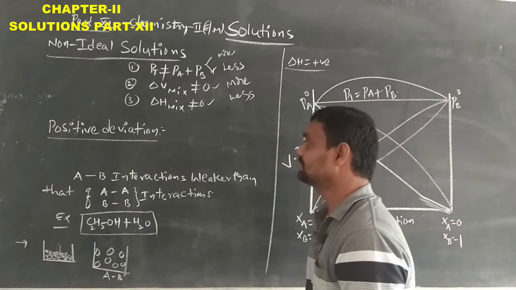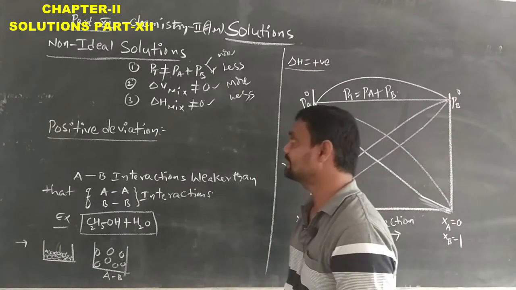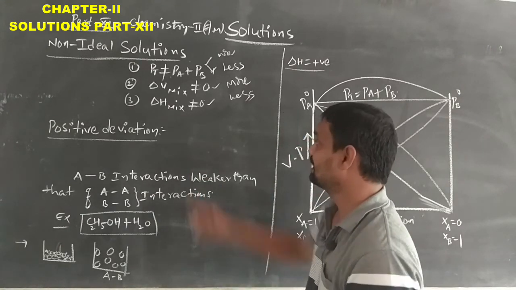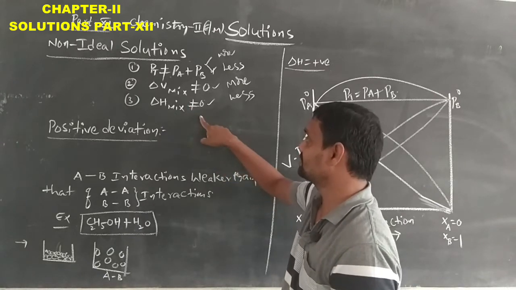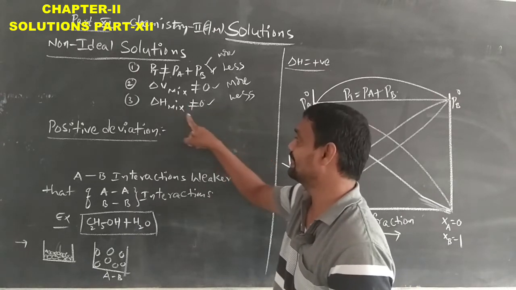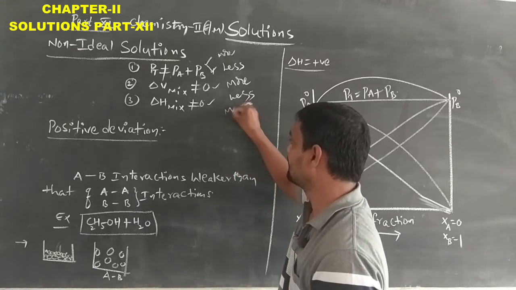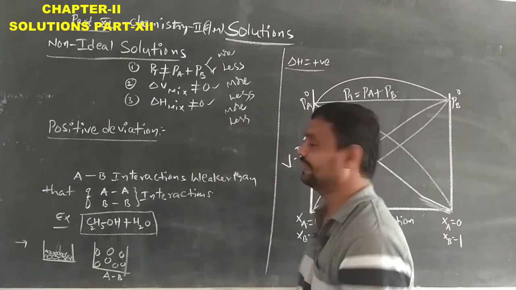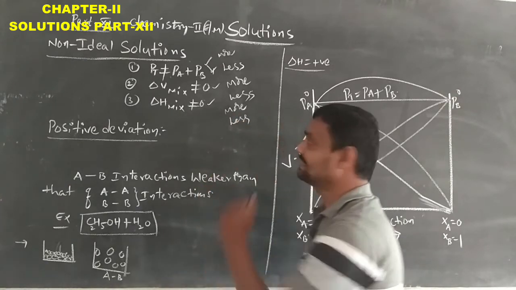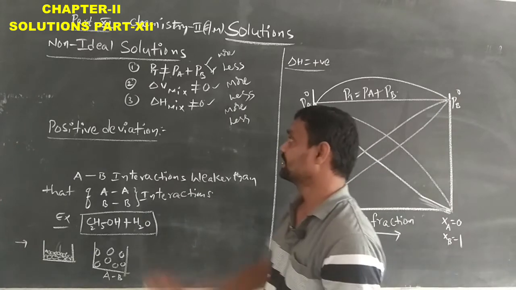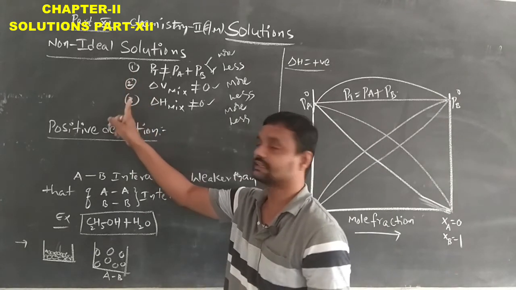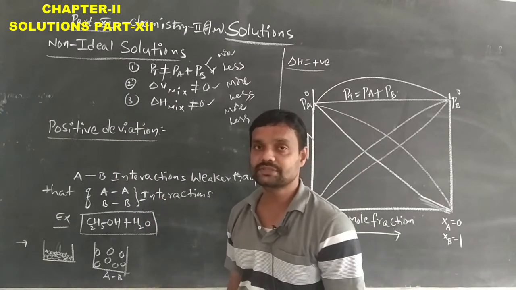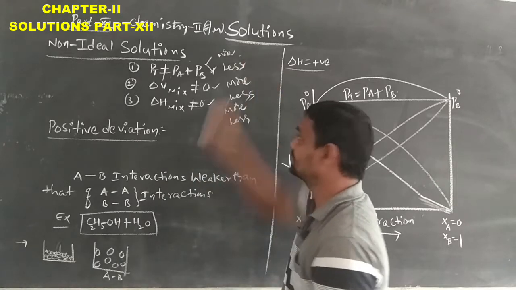Next, the third condition is that delta H mixing is not equal to 0. When the two solutions are mixed with each other, delta H mixing is not equal to 0. Sometimes the heat change will be absorbed, that means the change in heat will be more, and sometimes the change in heat will be less. So these are the three conditions. A non-ideal solution does not follow the first, second and third conditions, so in that situation it shows the more and less conditions.